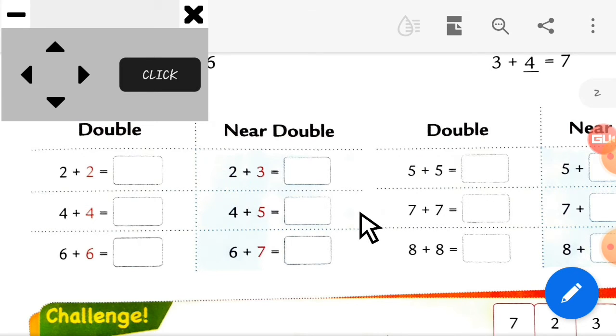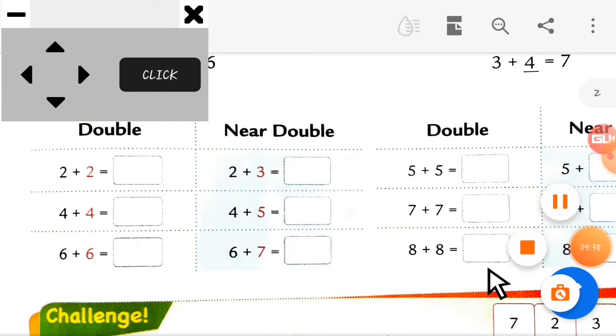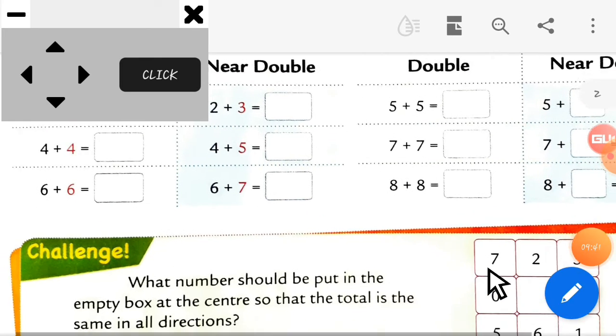Then, what is the next number? 4 plus 5 is equal to 9. Here is 7 plus 7 is equal to 14. Now, here is the next number. 6 plus 7 is equal to how much? 13. Okay. Now, the next number, 8 plus 8 is equal to 16. Okay, students. Now, let's go to the next topic.